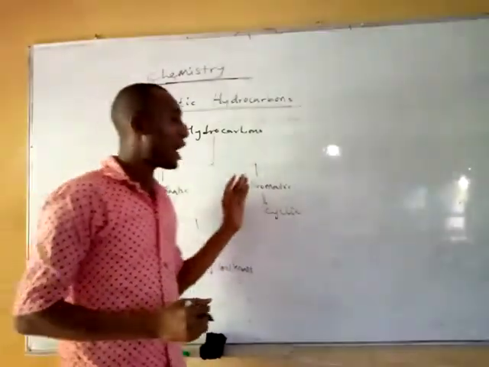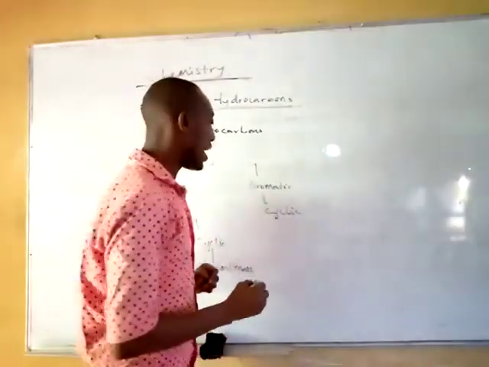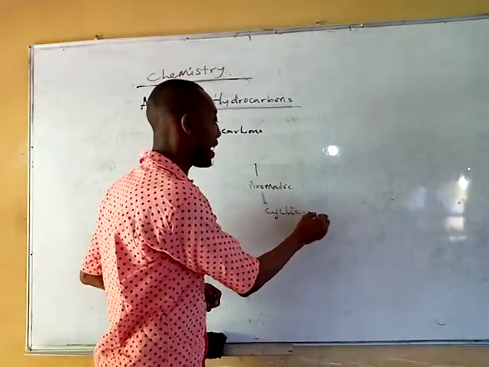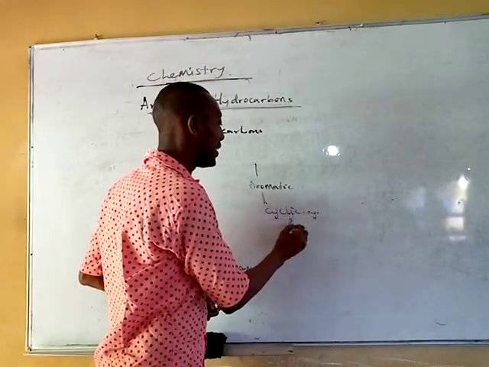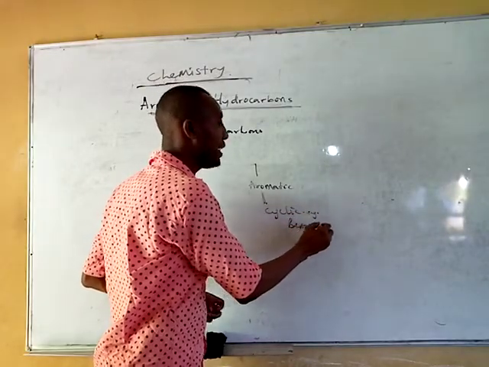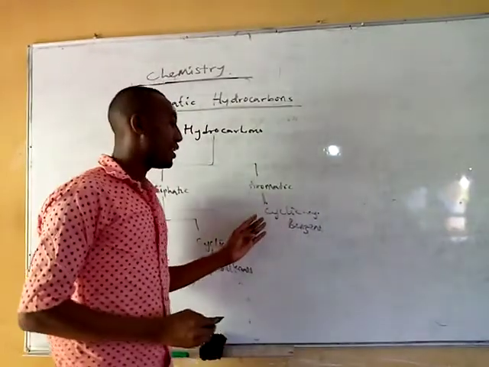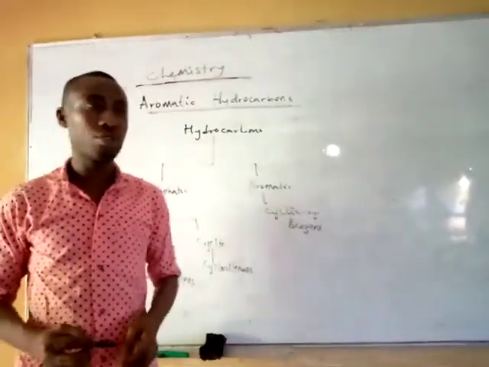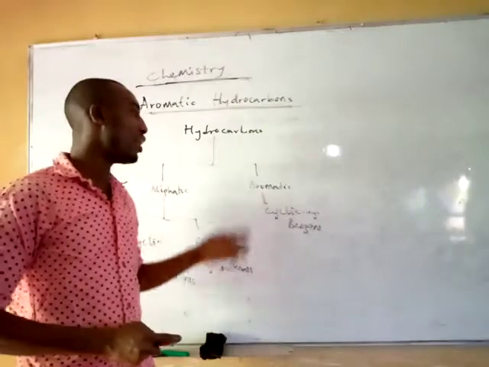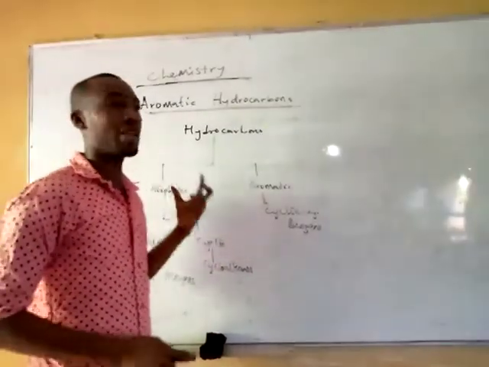Now, coming to your aromatic hydrocarbon, the simplest example you can find around is your benzene. So your benzene is under the cyclic aromatic hydrocarbon. Our focus would be on the aromatic hydrocarbons.